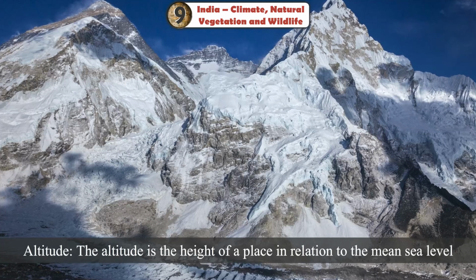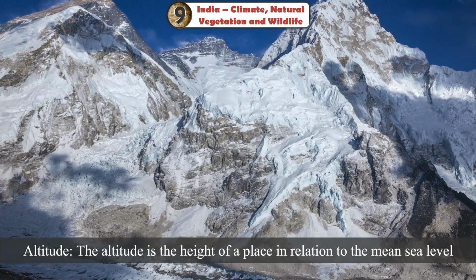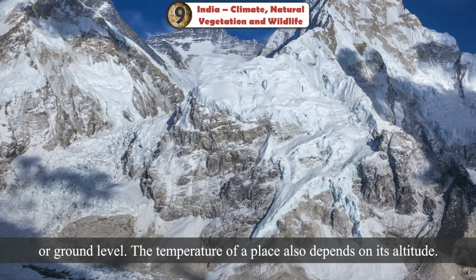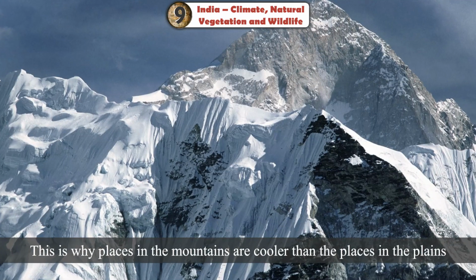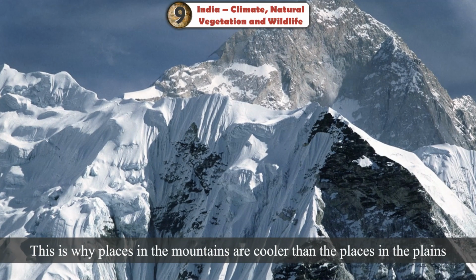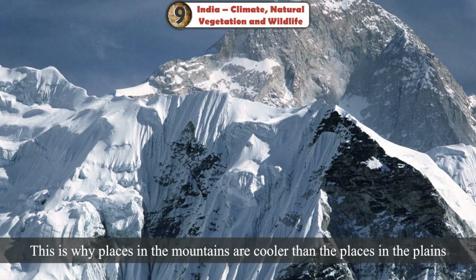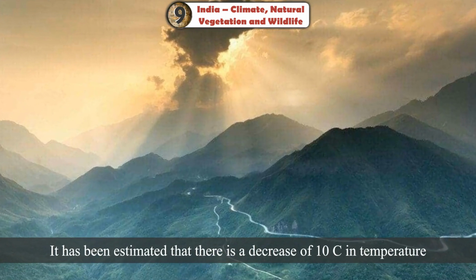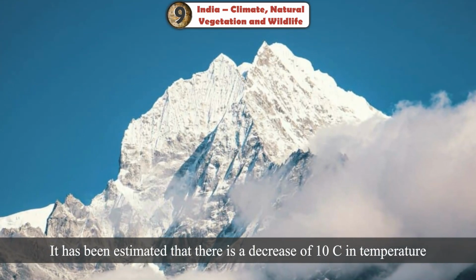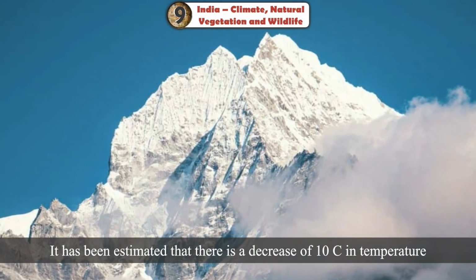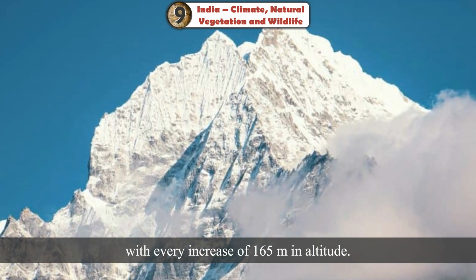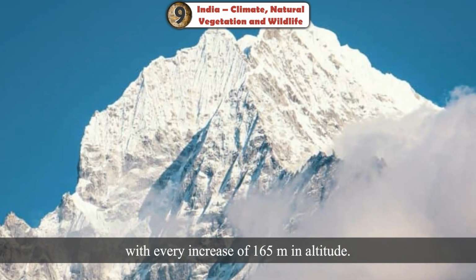Altitude is the height of a place in relation to the mean sea level or ground level. The temperature of a place also depends on its altitude. This is why places in the mountains are cooler than the places in the plains, because temperature decreases with an increase in altitude. It has been estimated that there is a decrease of 1 degree Celsius in temperature with every increase of 165 metres in altitude.